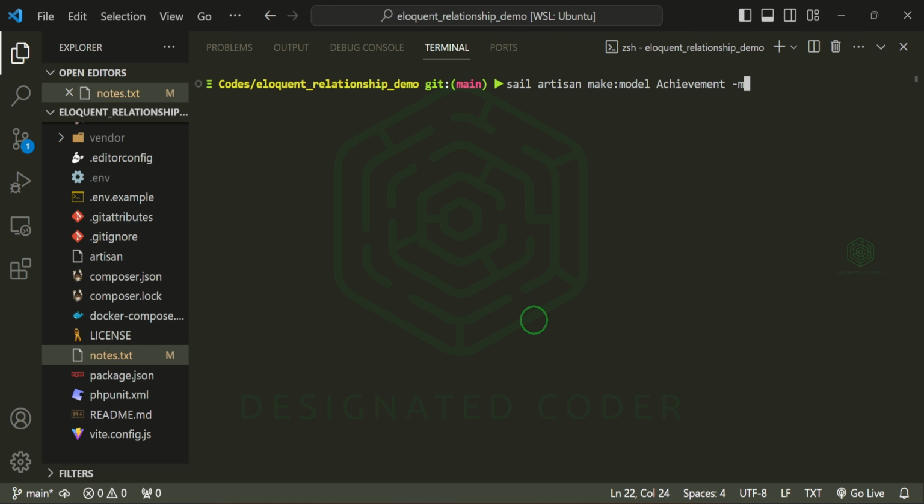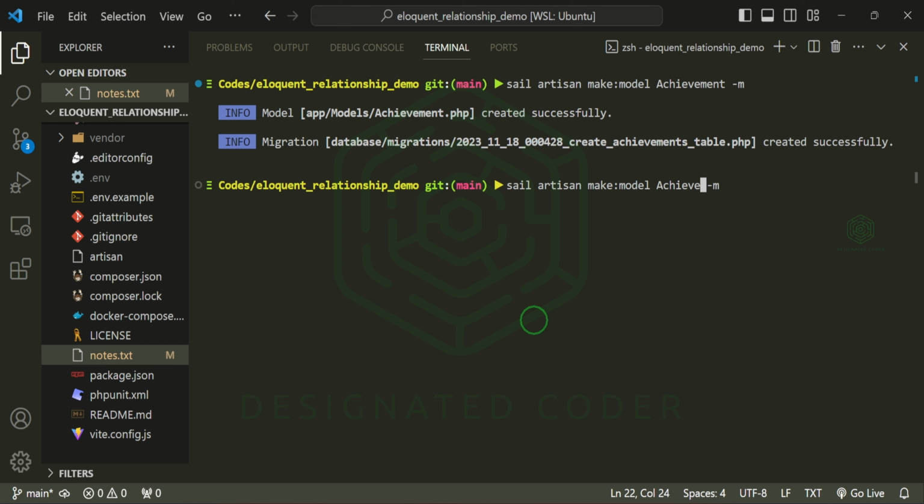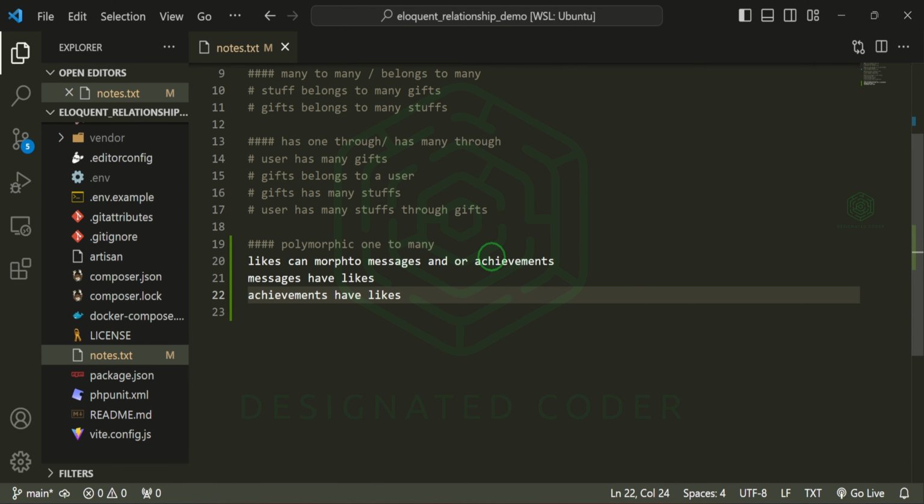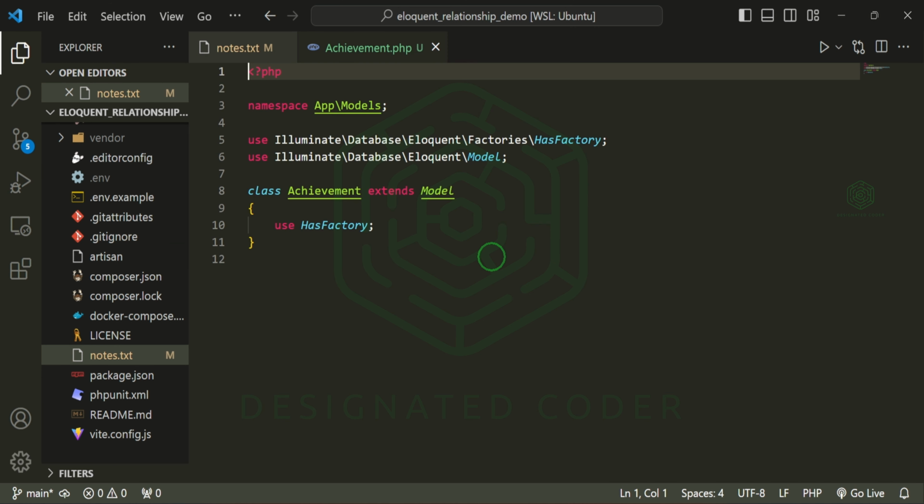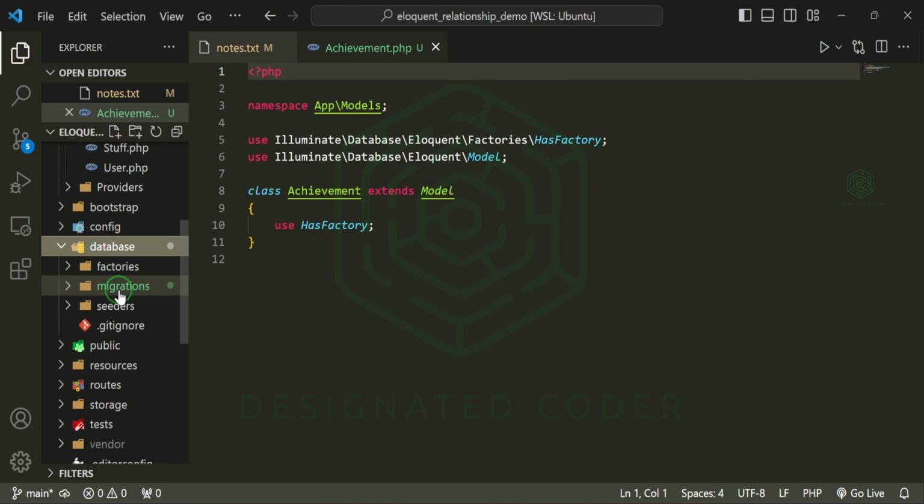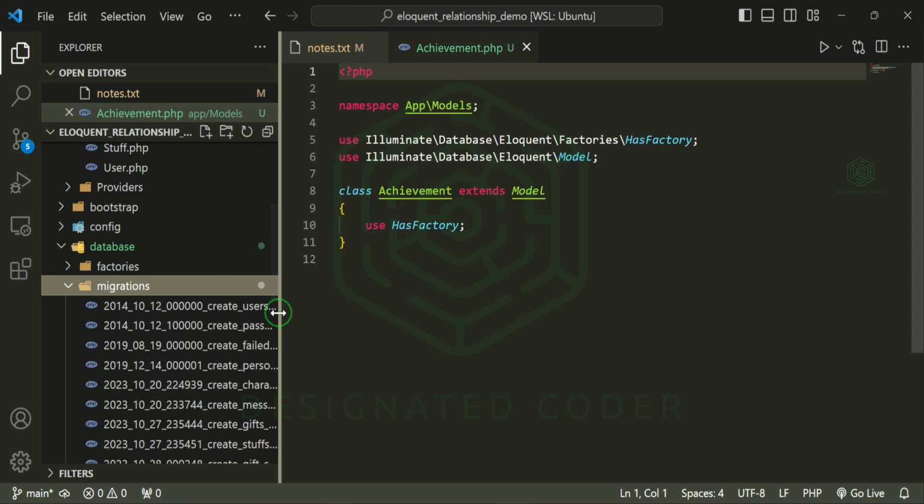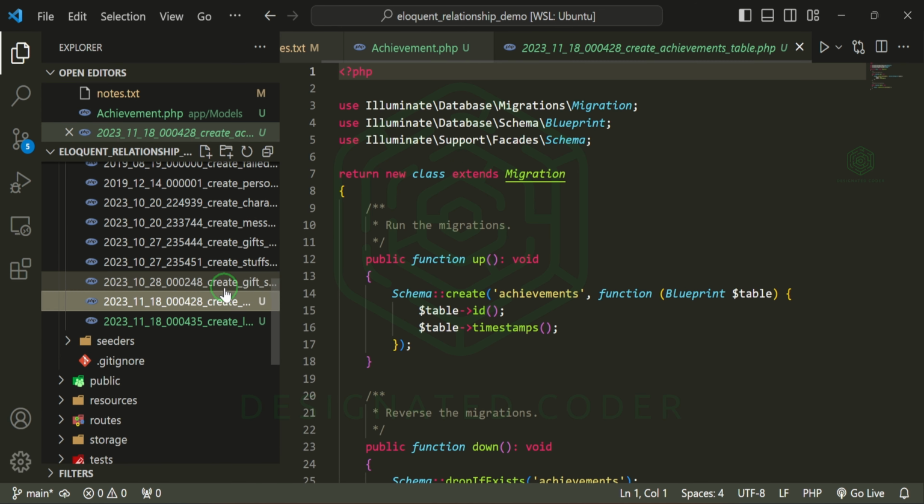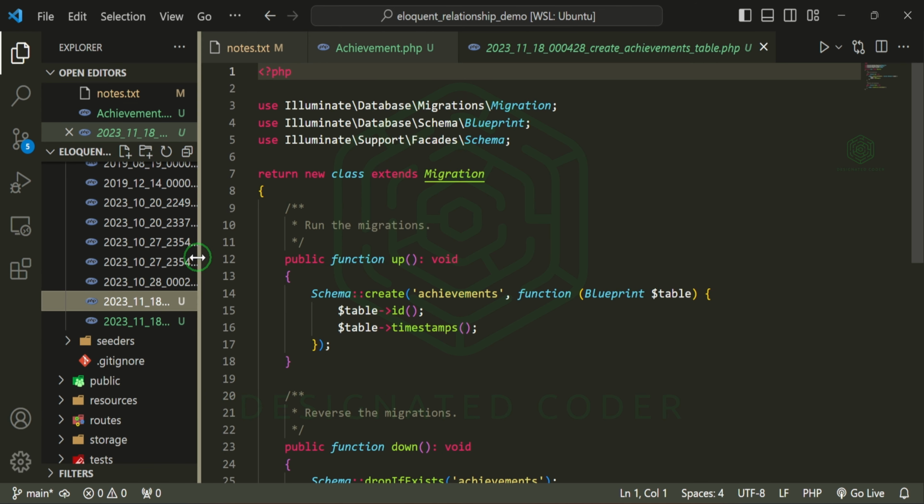And we'll also have the migration. We'll let that go ahead and run. And then let's do the same for likes. Let's go ahead and start with the achievement model. Or actually, let's start with the migration. If you come down, it should be this one here, since that one we did first.